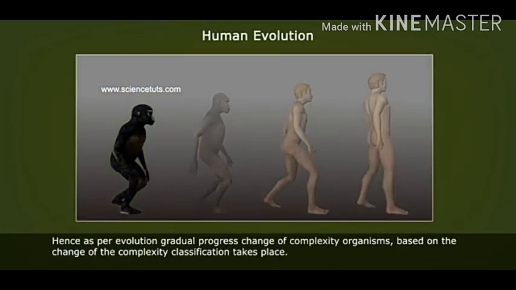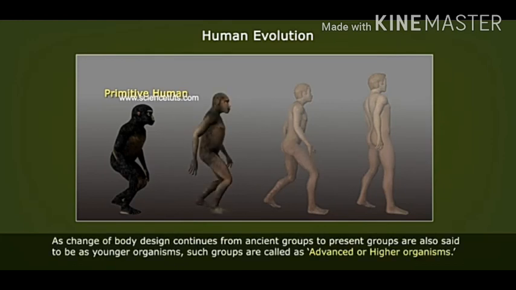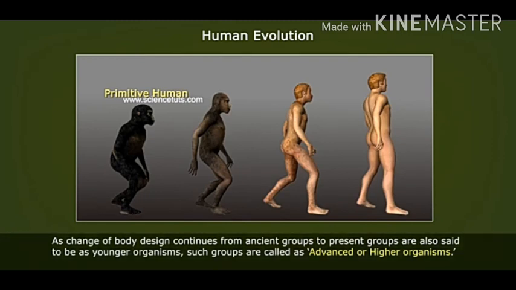Hence, as per evolution, classification takes place based on the gradual change of complexity of organisms. The ancient body design organisms are said to be older organisms, also called primitive or lower organisms. As the change of body design continues from the ancient group to the present, we call them younger organisms, or also advanced or higher organisms.